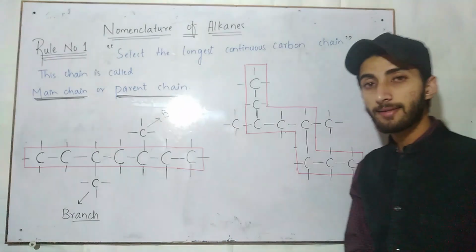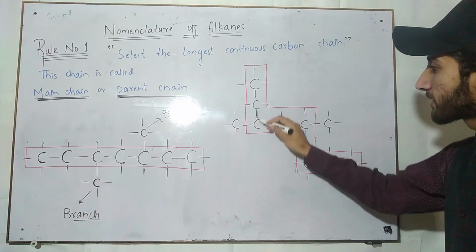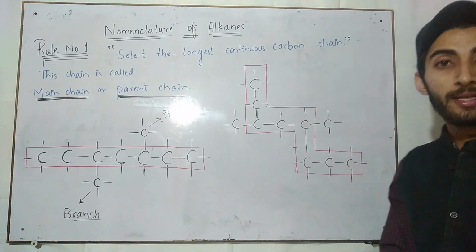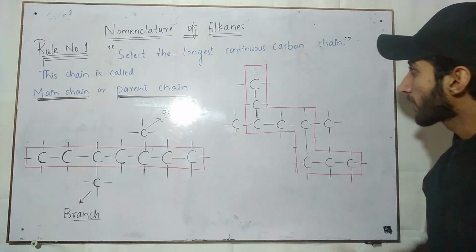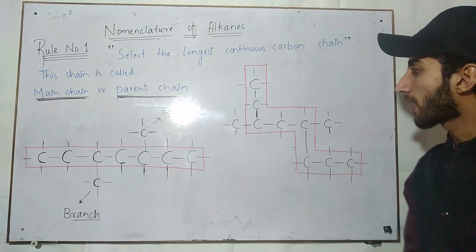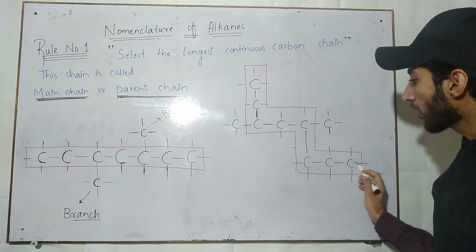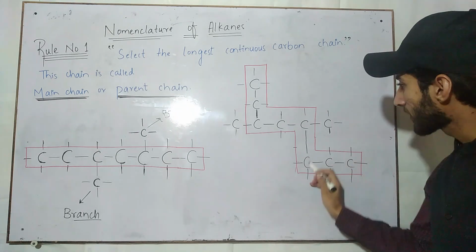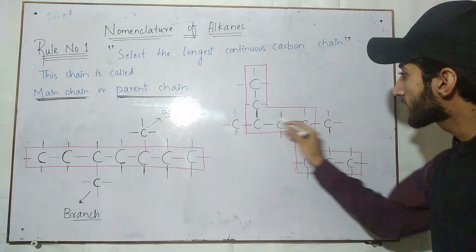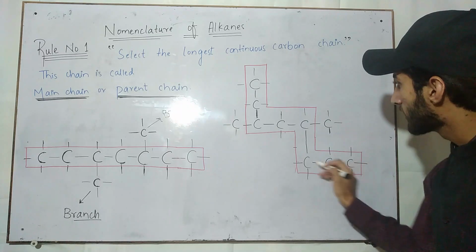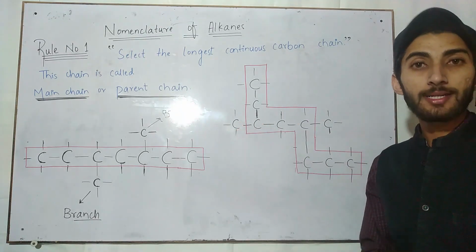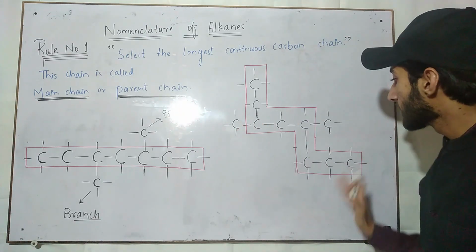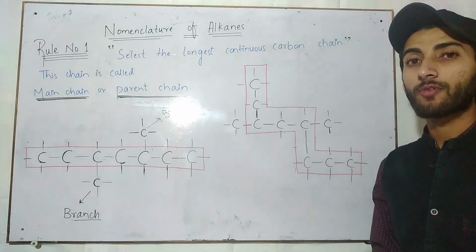Let us consider another example. This chain that I highlighted is a main chain or parent chain because it contains the maximum number of carbon atoms. You can also see many other chains are present. For example, this is a chain, this is also a chain, this is also a chain, but we cannot select them as a main chain because they do not contain the maximum number of carbon atoms.